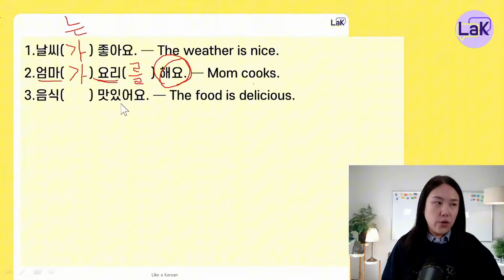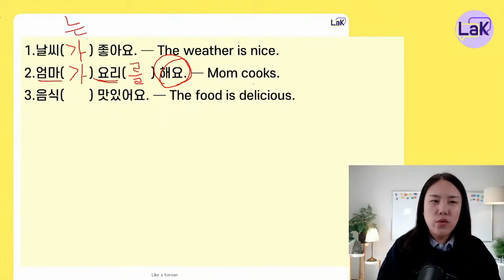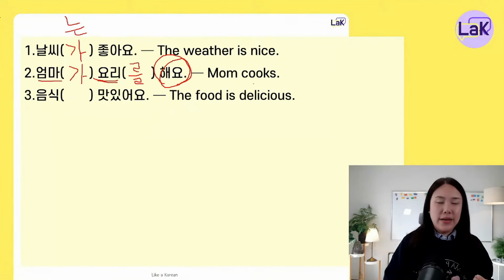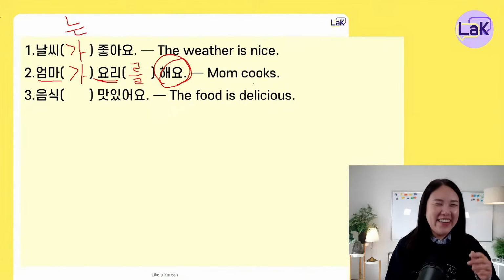Another example. 음식 맛있어요. The food is delicious. Which marker do we have to put here? Is it 음식을 맛있어요? 음식이 맛있어요. Now it's confusing. 음식이 맛있어요 or 음식을 맛있어요, right? Now you start making mistakes.